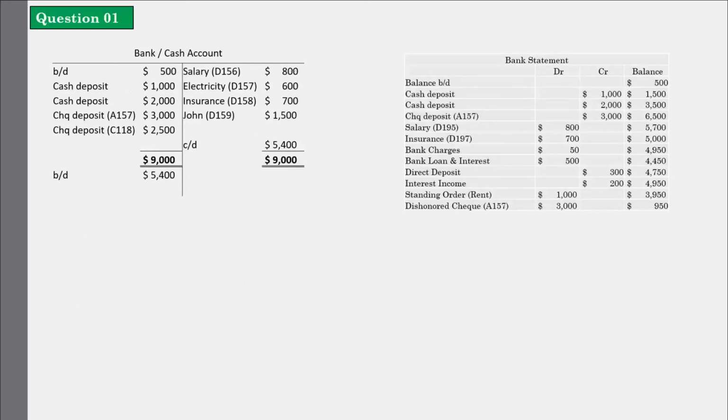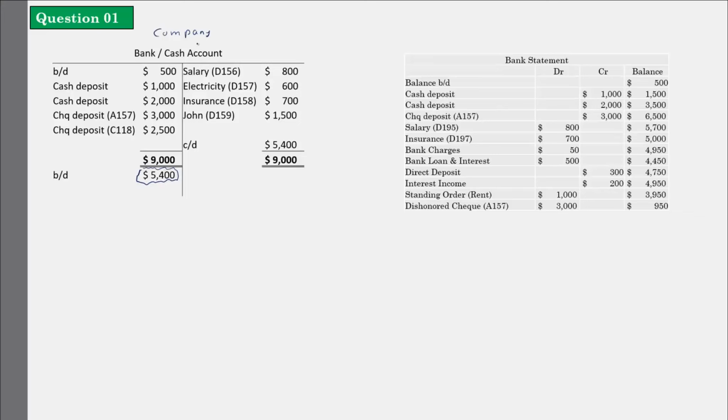Here I have given you a bank account or cash account. Who is preparing this bank account or cash account? It is prepared by the company. Company accountants prepare the bank account or cash account. But according to the account that the company prepared, what is the balance at the end of the month? Let's assume this is the end of the month. It is $5,400.